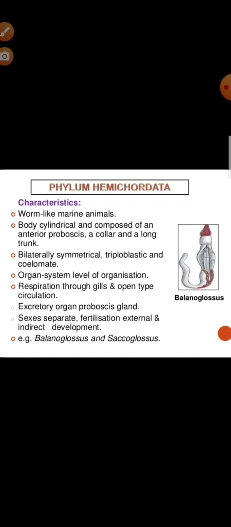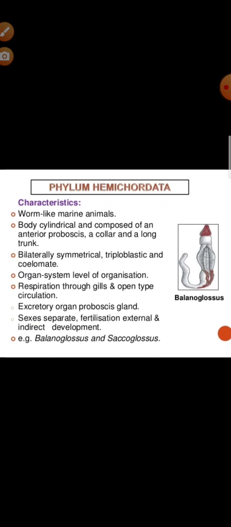Nervous system, it consists of both dorsal and ventral nerve cords. How are the animals? Unisexual. How is their fertilization performed? External. How is their development? Mostly direct, with a free swimming Tornaria larva.